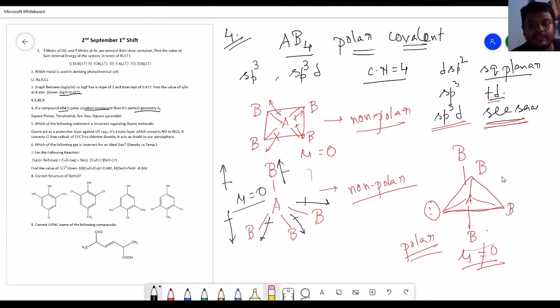So I think this is the permanent structure by which you can explain that this molecule has a polar covalent one. Okay, I hope you understand the concept I am trying to explain. So here, if you have the options of square planar, tetrahedral, seesaw and square pyramidal, it should be the seesaw structure that we have. Square pyramidal cannot be, because in square pyramidal the coordination number should be 5, otherwise the square planar structure is not possible, where the coordination number is 4. I hope you understand the point I am explaining to you.